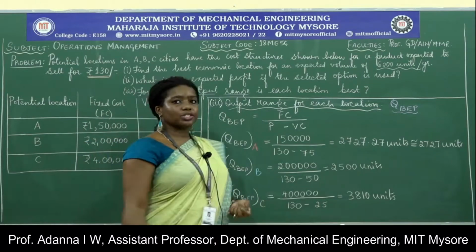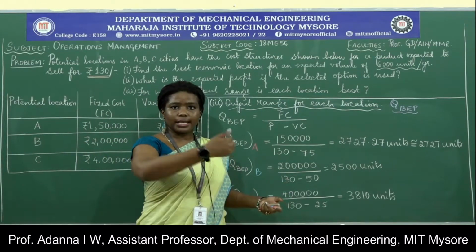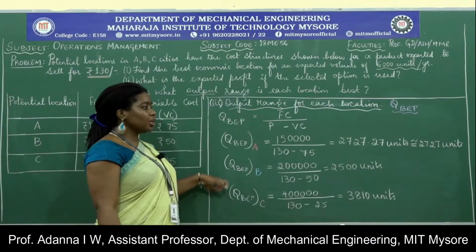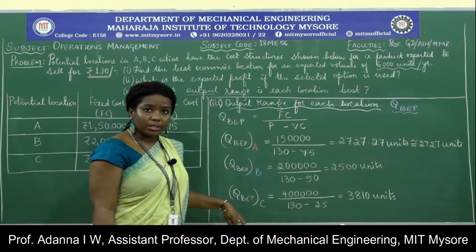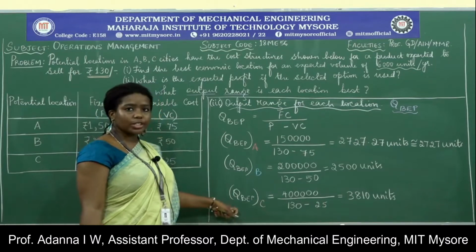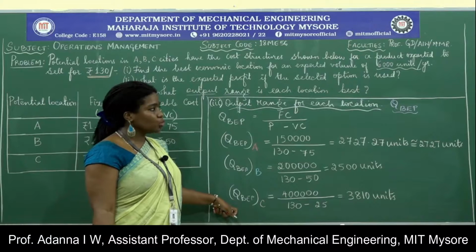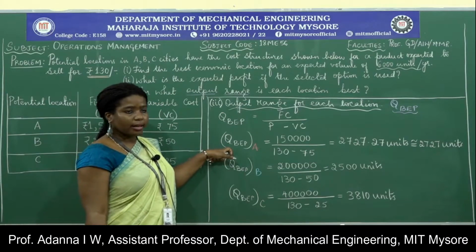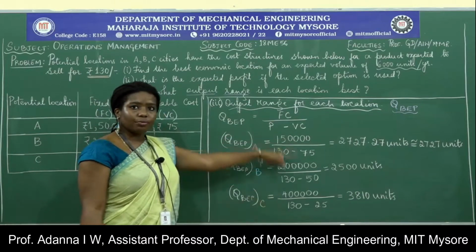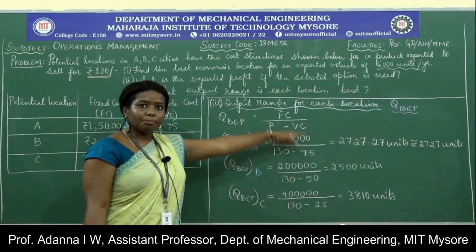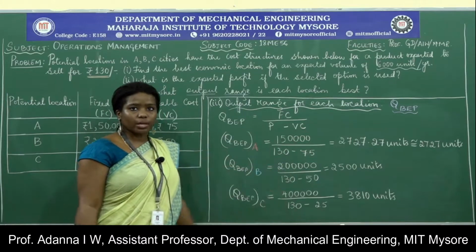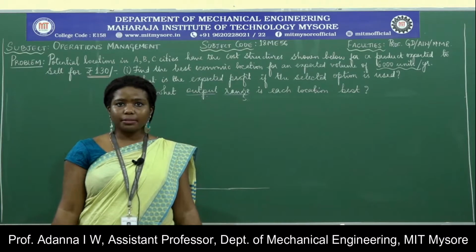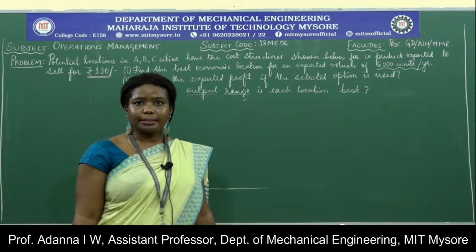What is the meaning of these numbers? If I want to manufacture 2,500 units and below, I will choose location B. If I want to manufacture 3,810 units and below, I will use location C. If I want to manufacture 2,700 units and below, I will choose location A. So this is giving us the range for the production, and based on this we will choose whatever feasible location that we want.